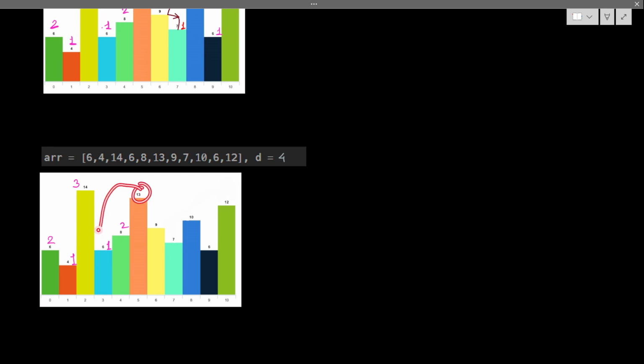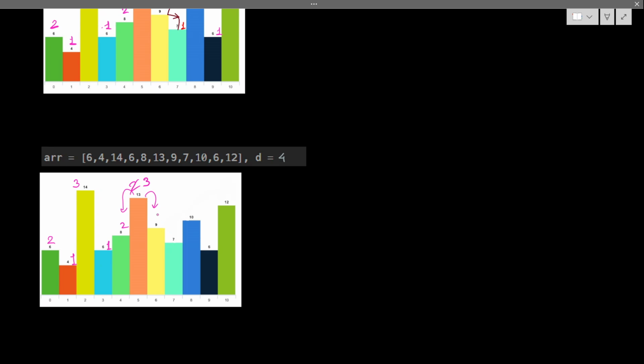For 13 I can jump here, but I can see that 6 is already done. 6 is 1, so 1 plus 1, 13 becomes 2, because from 13 I can jump to 6, and from 6 I can only visit itself. So from 13 I can jump to 8. 8 gives us 2, because if I start from 8 I can visit 2 indices. So 2 plus 1, which comes from 13, is 3. So 13 becomes 3.